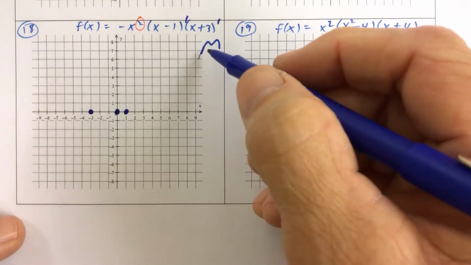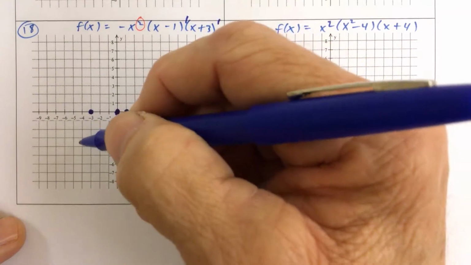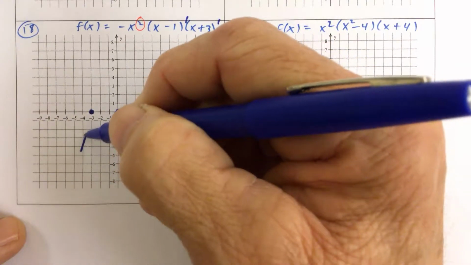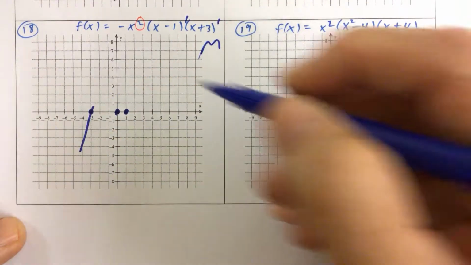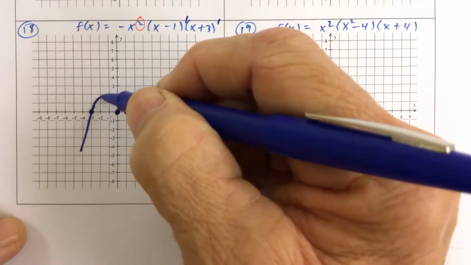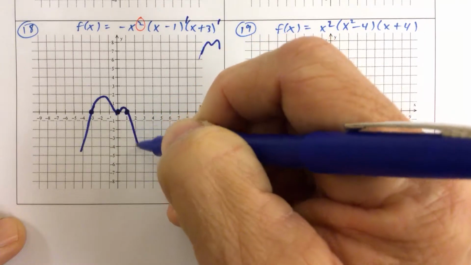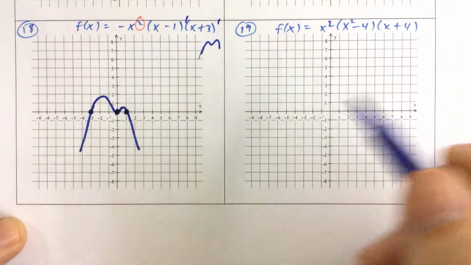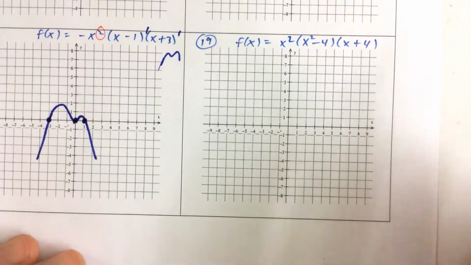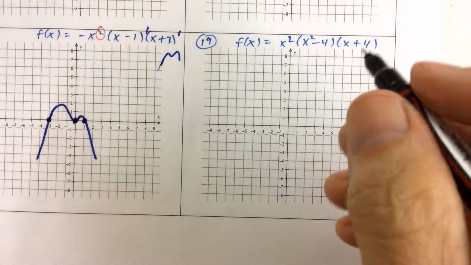So when a graph looks like this, we're going to start low, go through the x-axis at negative 3. We're going to touch the x-axis at 0. And then we're going to go back down through the x-axis at 1. And the ends of the graph look the same way that we said they were going to look.